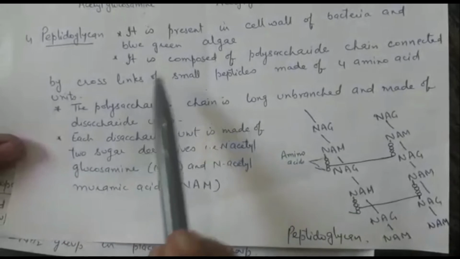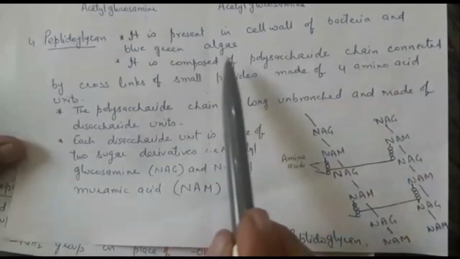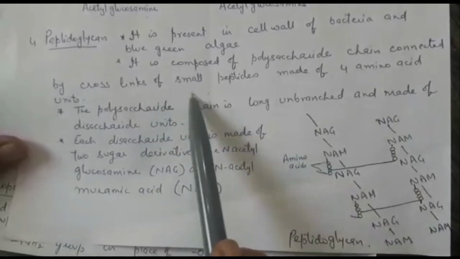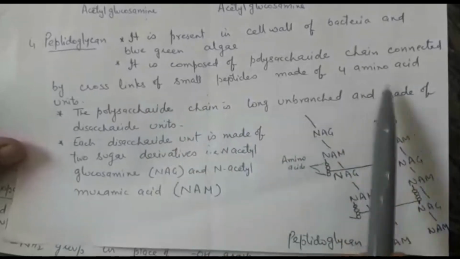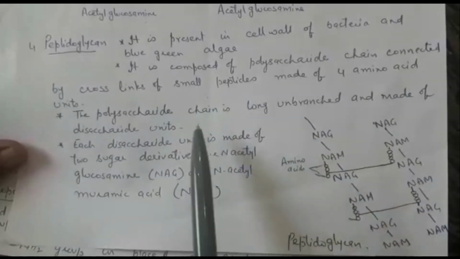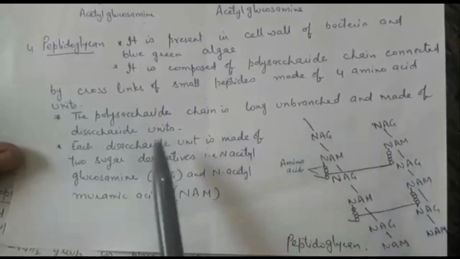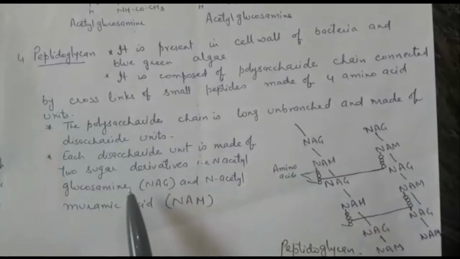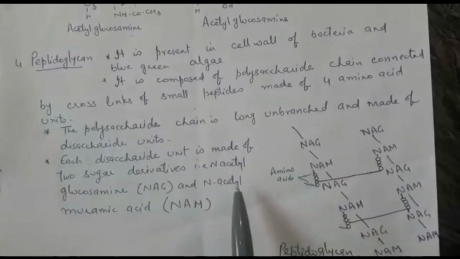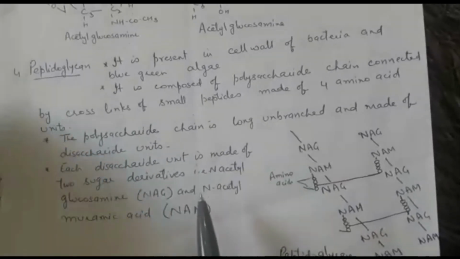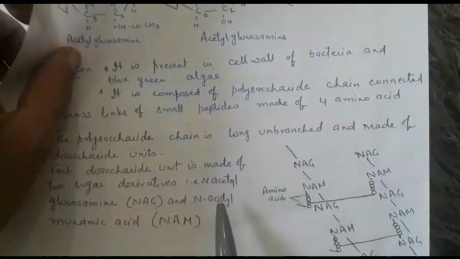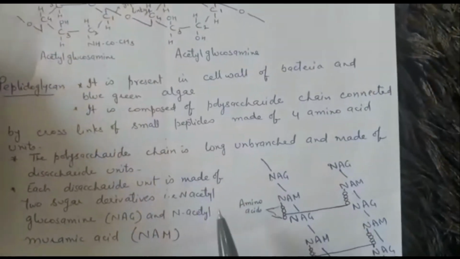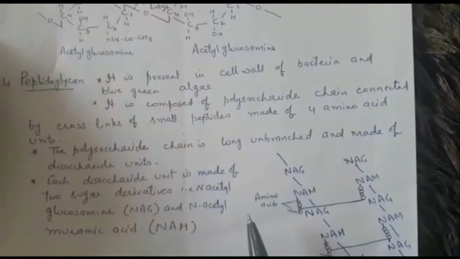So just see, it is present in the cell wall of bacteria and blue-green algae. It is composed of polysaccharide chains connected by cross-links of small peptides made up of 4 amino acid units. The polysaccharide chain is long, unbranched, made up of disaccharide units. Each disaccharide unit is made up of two sugar derivatives, N-acetyl glucosamine and N-acetyl muramic acid. So this is the structure of peptidoglycan. So these are the different heteropolysaccharides.